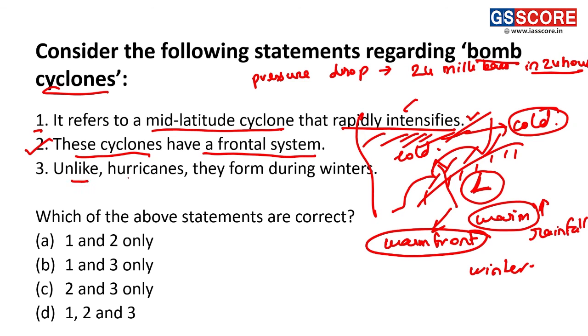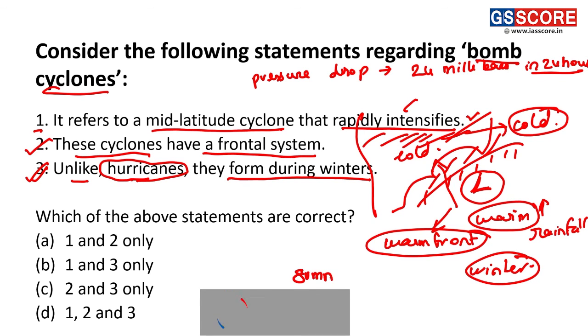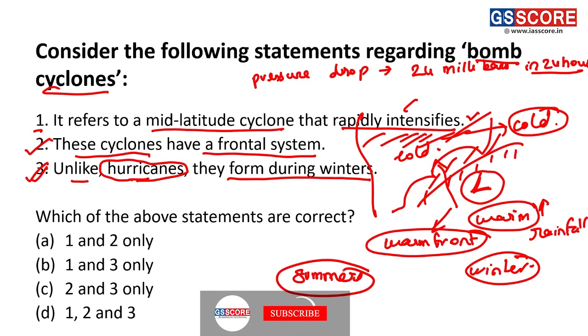Statement 3: unlike hurricanes, they form during the winter season. This is a very correct statement because we have already discussed that it is occurring in the season of winter. But the hurricanes, which are a kind of tropical cyclones, they basically occur in the season of summers. Thus, we can see the correct answer for this question is D, that is 1, 2 and 3. All the statements are correct for this question.